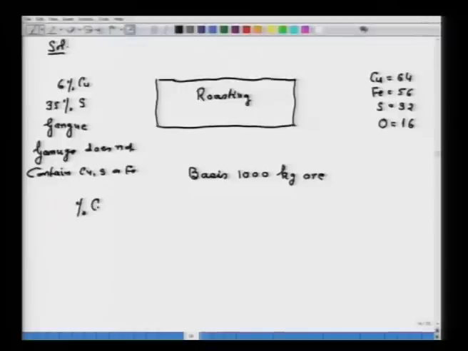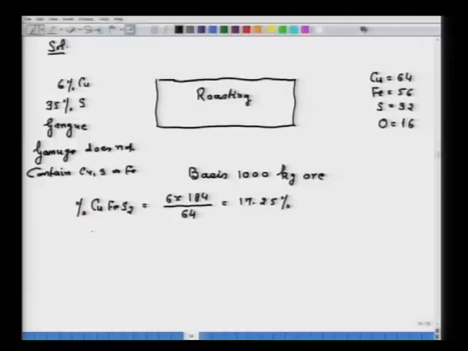So, first we can find out the percent CuFeS2, that will be equal to 6 into 184 upon 64, that is 17.25%.